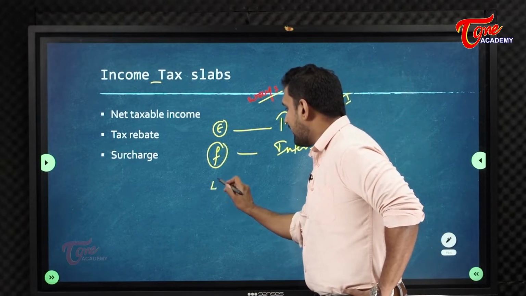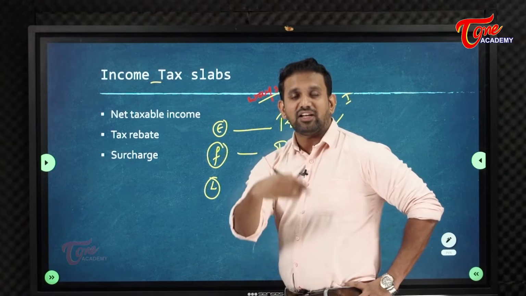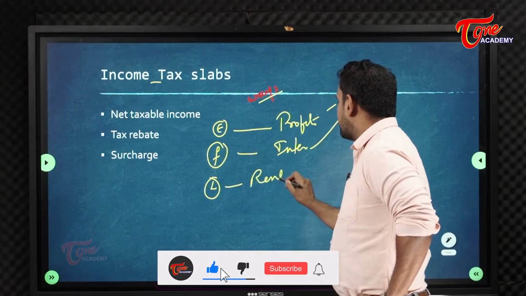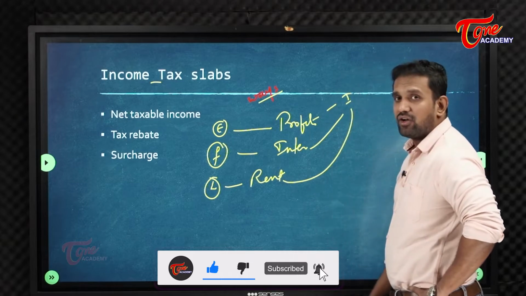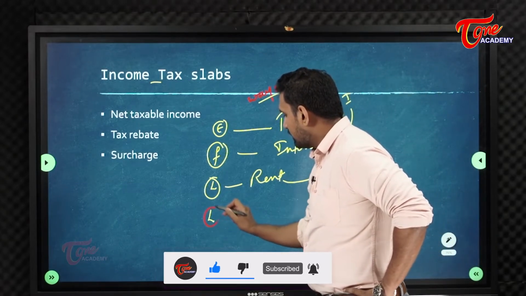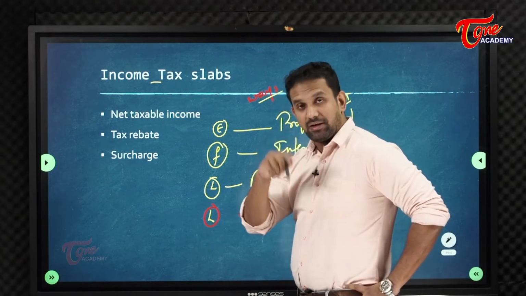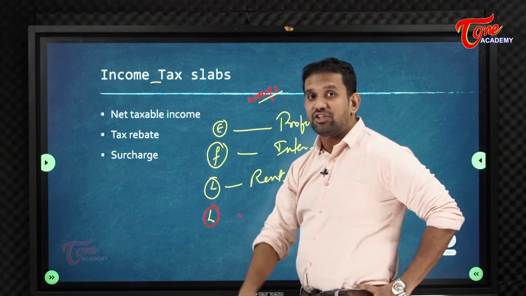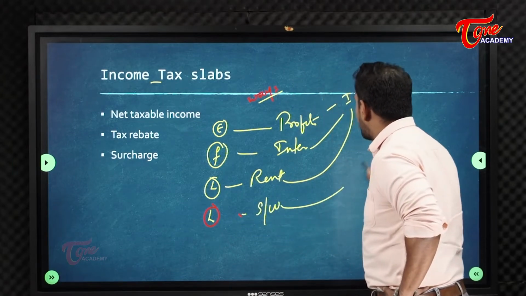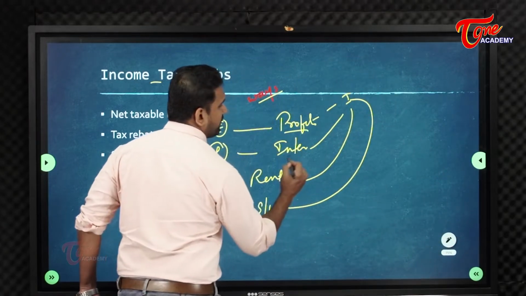Suppose I give my land for you to start a business, what do you pay me? Rent. So this rent is an income. If I am teaching here, sir and madam pay me salaries and wages for the teaching service I give. Salaries and wages are again called income. So income could be earned through different ways.